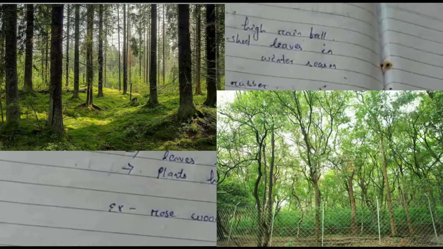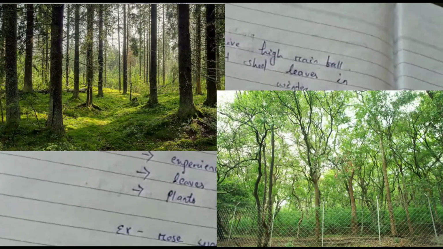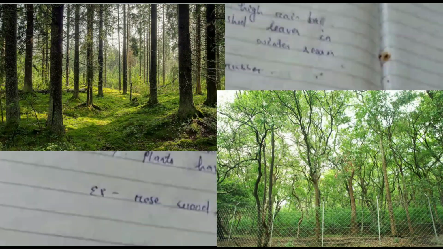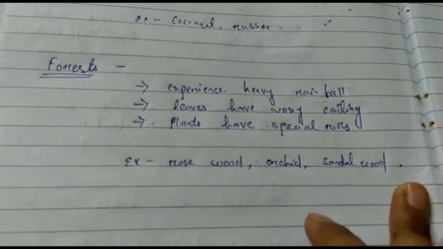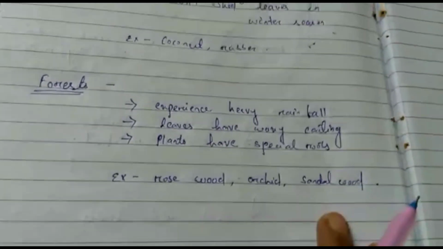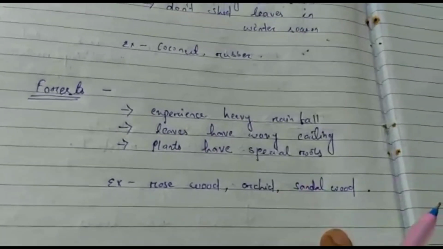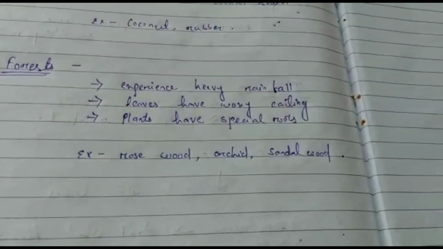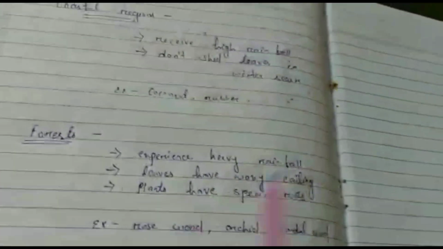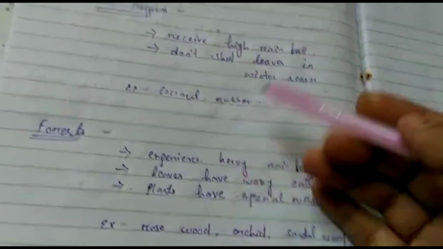You can see in the figure the coconut tree and the rubber tree, and all these things. I have given you one figure also so that you will be clear, and please read the book to be more clear about it. All these things I am writing to make you understand. No need of writing all these things in the note copy now. These are only for your understanding.